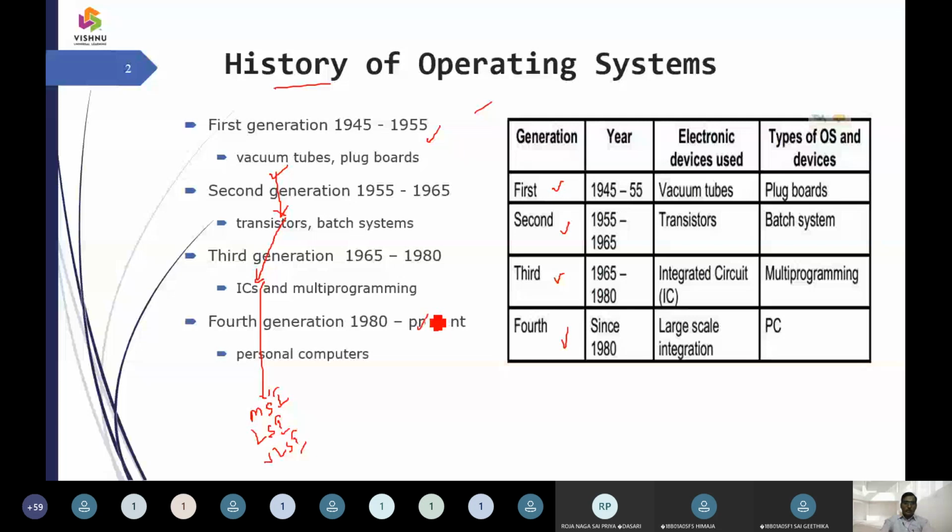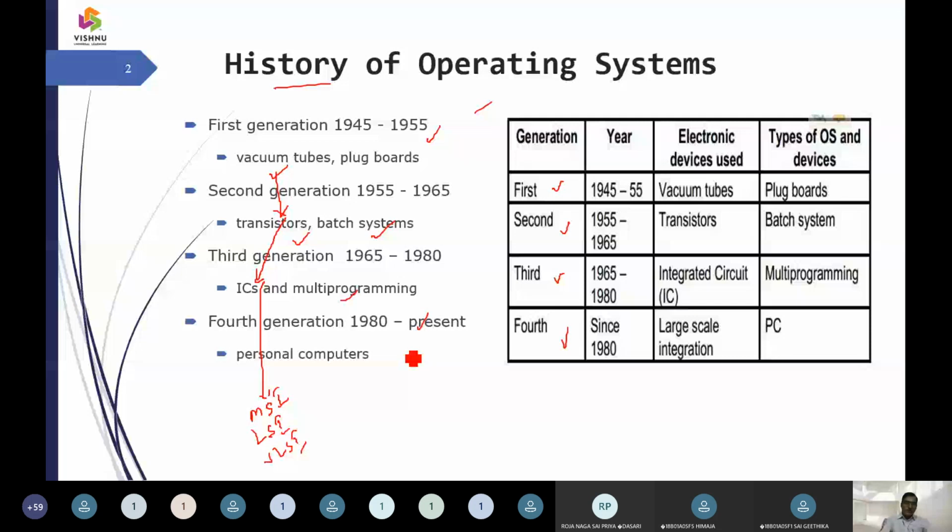Now for the overview: we have transistors and batch processing concepts, which arose in the second generation. Then integrated chips, followed by the multi-processing environment, so we can execute more than one program at a time. All those concepts arrived in the third generation operating systems, and the multitasking, multi-user and distributed environments were launched in the fourth generation operating system. So this is the history of an operating system.